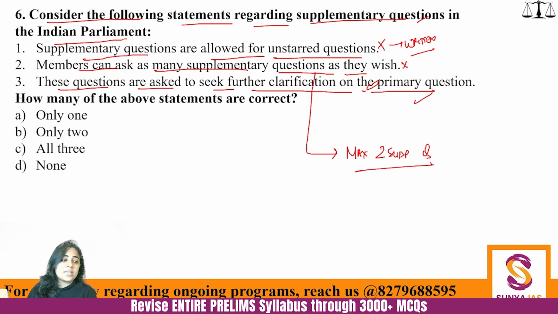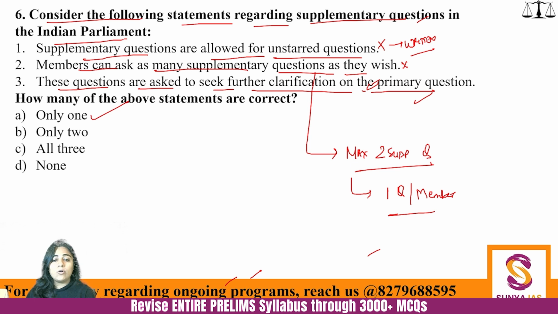A single member can ask a maximum of 2 supplementary questions, after which, even if the question answer round is supposed to be carried forward, it will be carried forward by doing 1 question per member. So the initial person who has put up the question can ask 2 supplementary questions. If there are further questions on that answer, then 1 question per MP will be allowed by the speaker if the speaker so desires. And that is why the speaker becomes very important. We'll talk about the office of speaker as well. So here only 1 statement is correct. I hope this is clear.